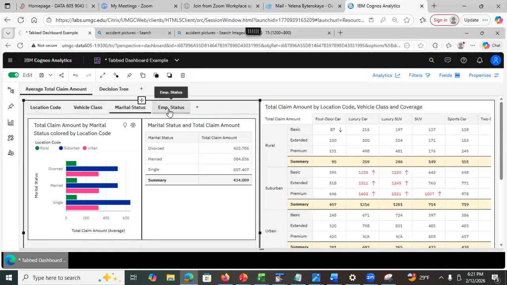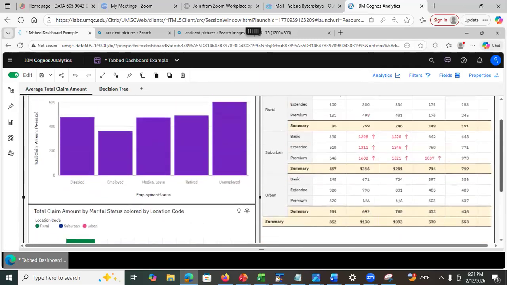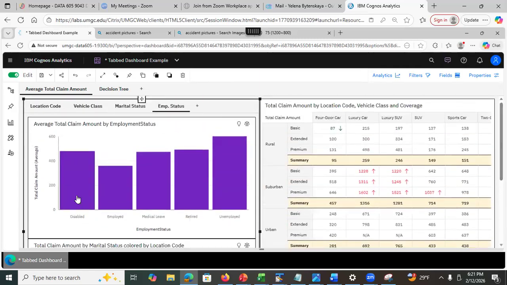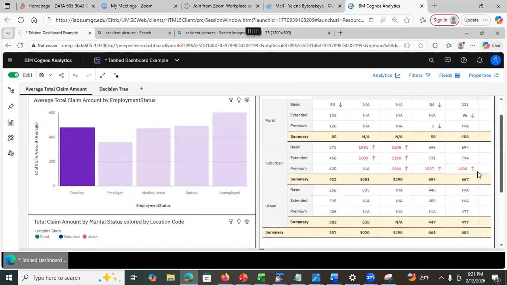Then I just put this. See this? It's an employee status, and I can just select. For example, I select disabled, and the whole thing here is going to be adjusted for disabled. And do you remember NA? That's because I specified that I want the missing values to show as NA.